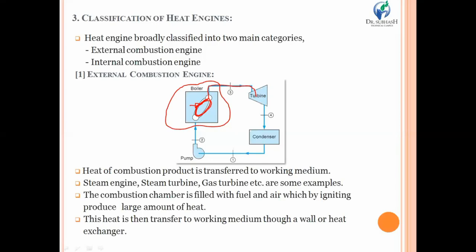We can say the turbine. So ultimately the turbine gets rotated due to high pressure and temperature, and we get mechanical work as output from the turbine shaft. Now at the end, from the exhaust or outlet of the turbine, the steam has low pressure and temperature. It is required to be converted into liquid form.